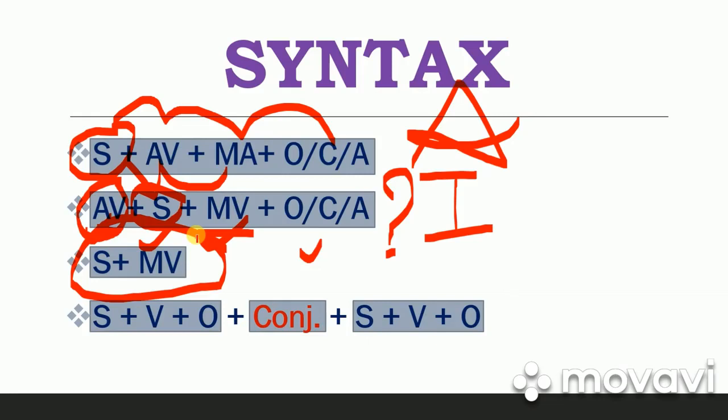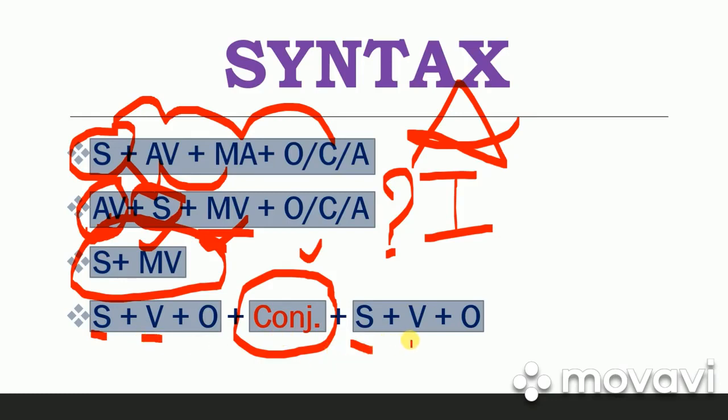Now let's look at the last structure. If you look at the last structure, you can find that there is a conjunction between some structures. Okay. And conjunction is generally used when we want to connect two different clauses. As you know, clause is a group of words which has a subject. Here we have a subject. Here also we have another subject. Means there are two different subjects. One is before the conjunction and one is after the conjunction. There are not only different subjects, there are different verbs also.